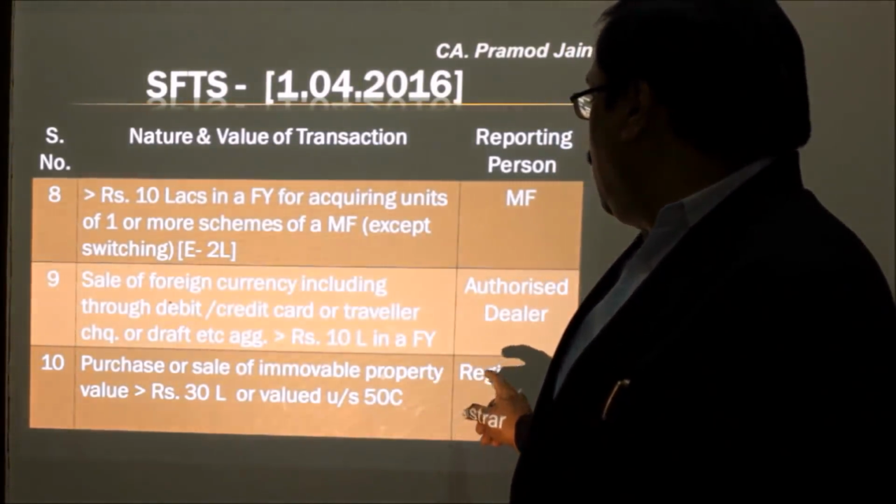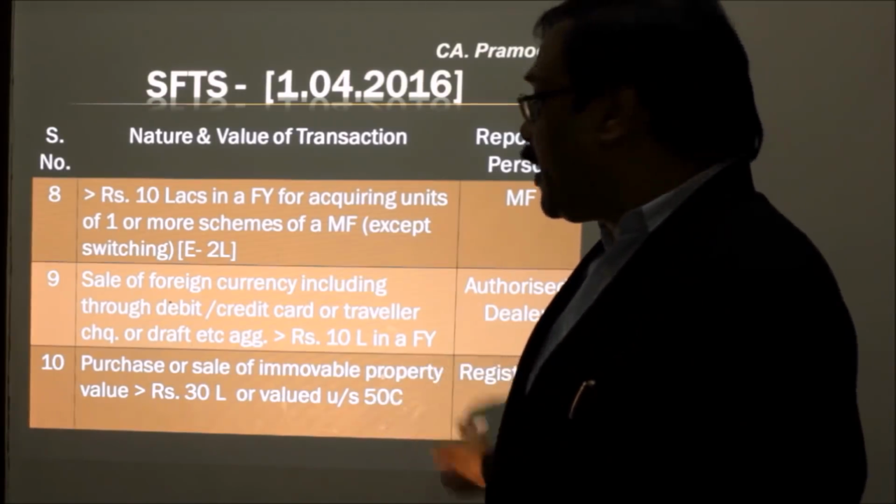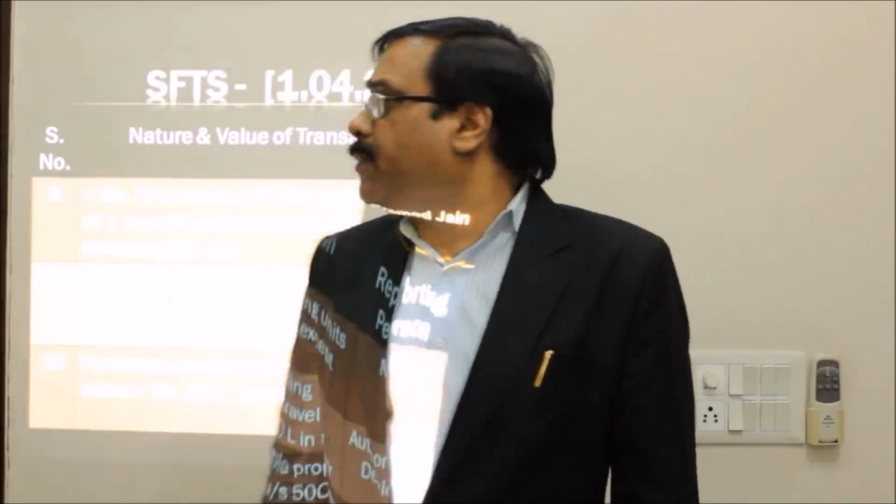Right? In case of a registrar, if any person is purchasing any immovable property and registering with the registrar, and the immovable property value is 30 lakh rupees or more, including the 50C value. The 50C value was not there earlier, but it has come from the last assessment year itself. Suppose the transaction value is 25 lakhs, but the circle rate is 30 lakhs. In this case, because the 50C value is the circle rate, the registrar would report this transaction in Form 61A to the Income Tax Department.